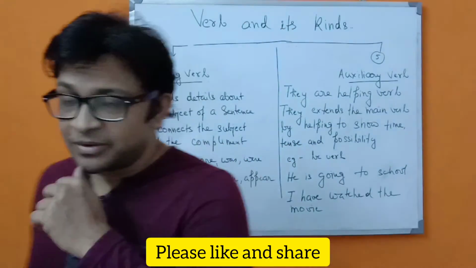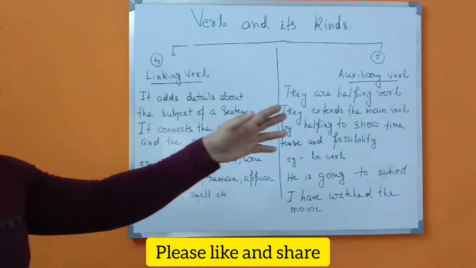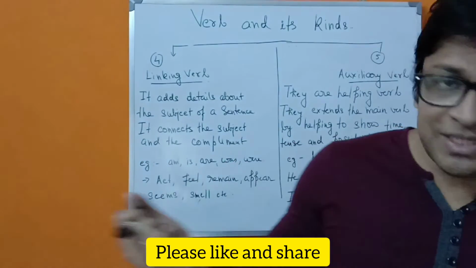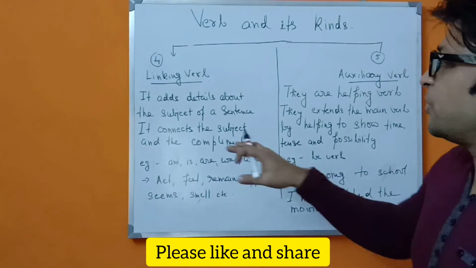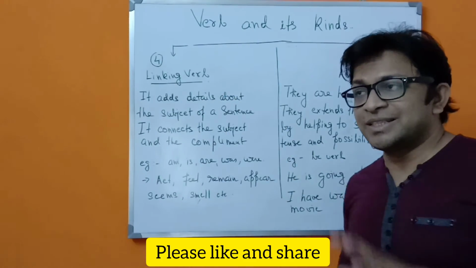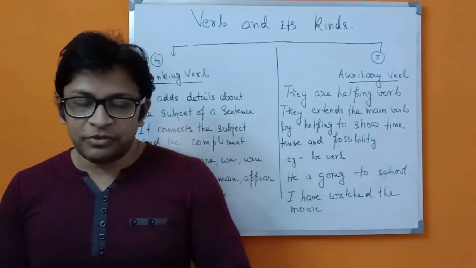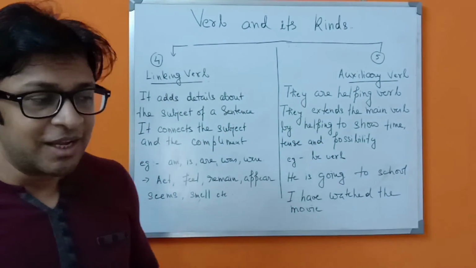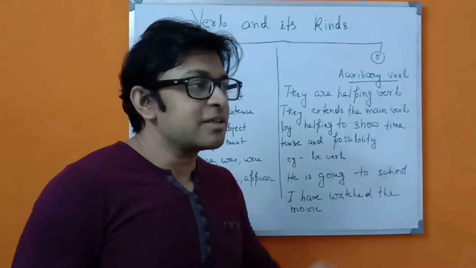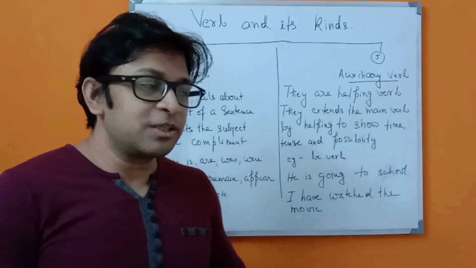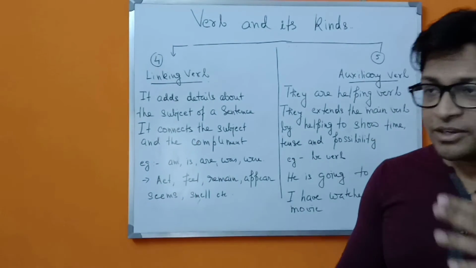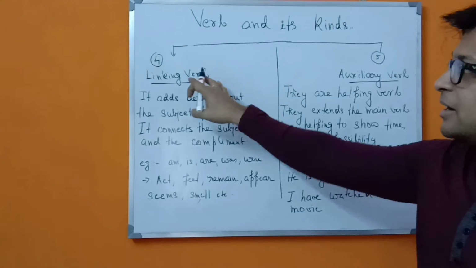Number 4 and number 5, what does it say? Linking verb and auxiliary verb. Both are performing different functions. What is a linking verb doing? As I have told you earlier, it connects the subject with its complement. It adds details about the subject of a sentence. That means whenever you are giving some details about the subject, such as that the person is good, you are adding something to that sentence. Those mangoes are worst, but those pineapples are very sweet. So you are giving some details to the sentence. Whenever you are adding something to the sentence, it is being done by the linking verb.